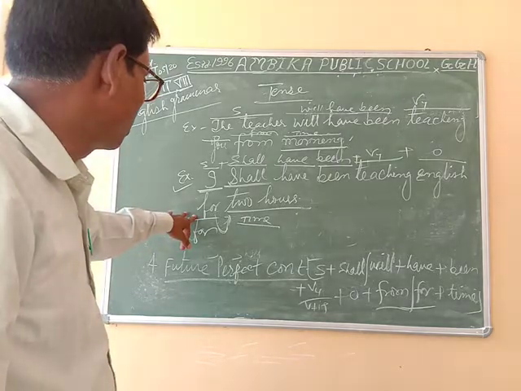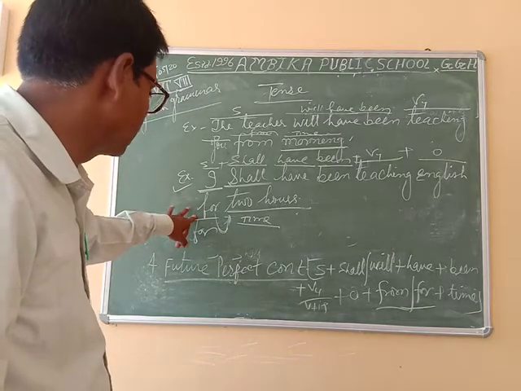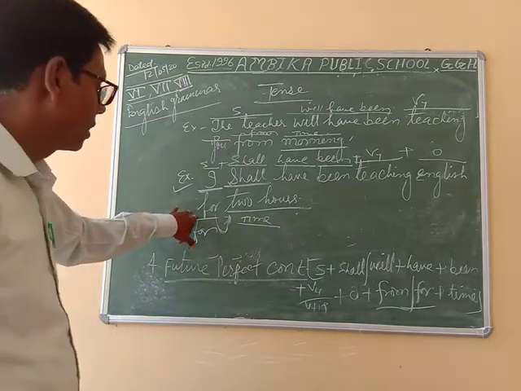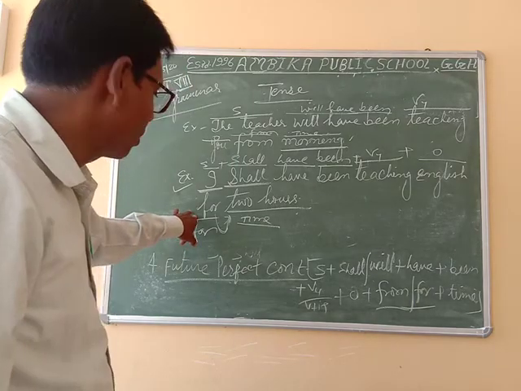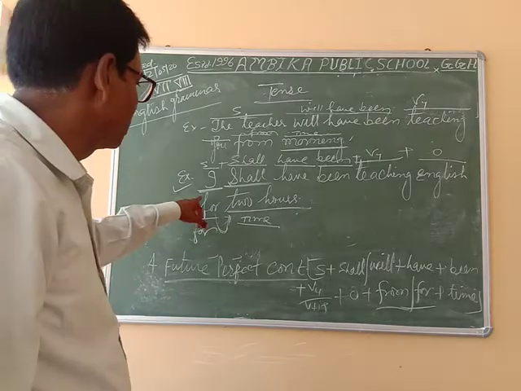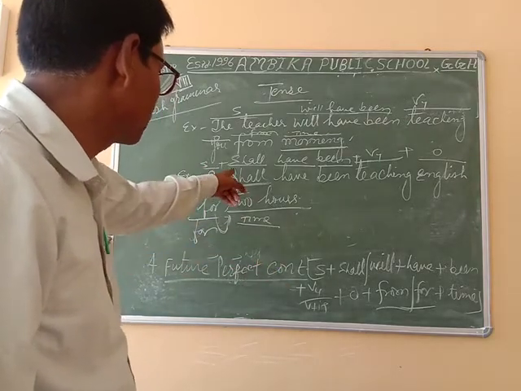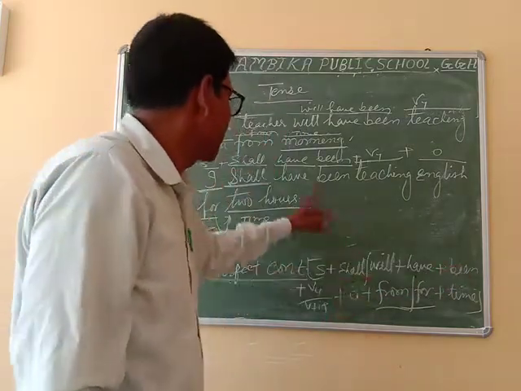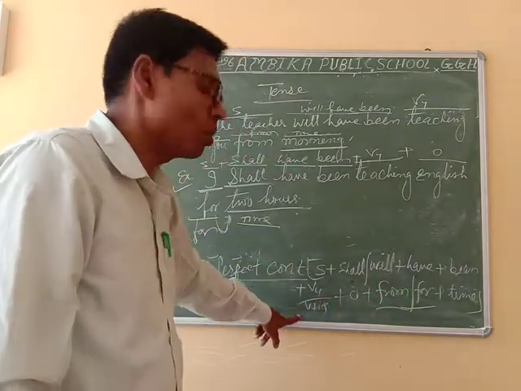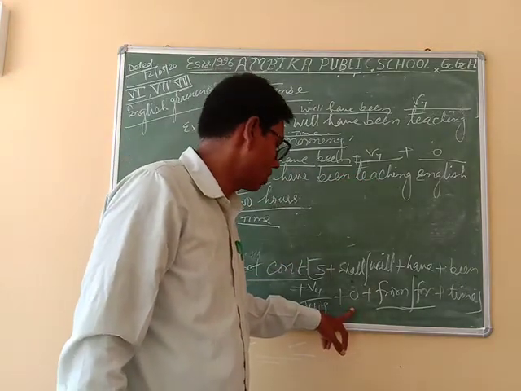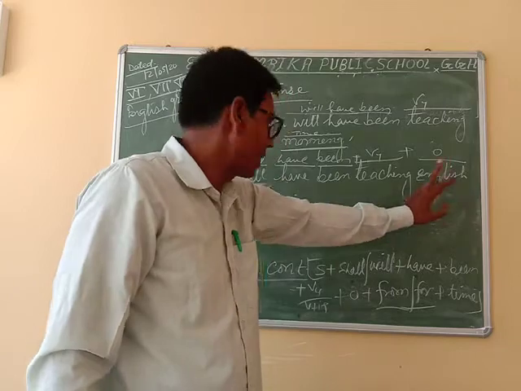Clear? So compare with the structure of the future perfect continuous: is the sentence related to that structure or not? The subject is coming. After the subject, shall have been, and after shall have been the fourth form of the verb, and after the fourth form of the verb the object, English.